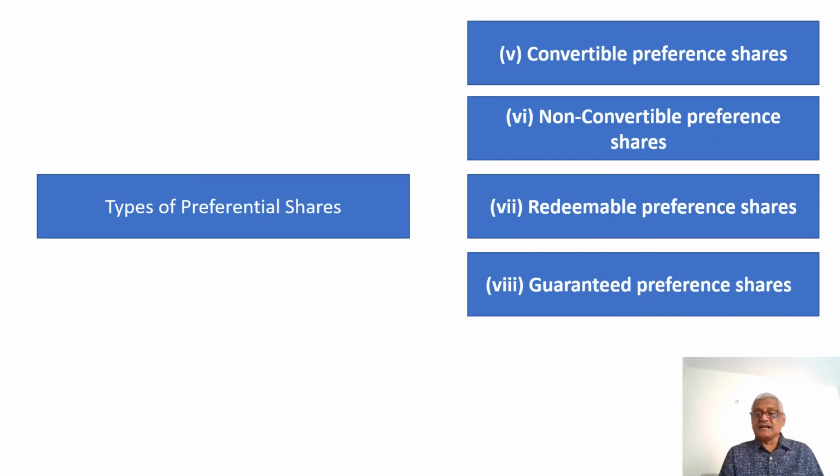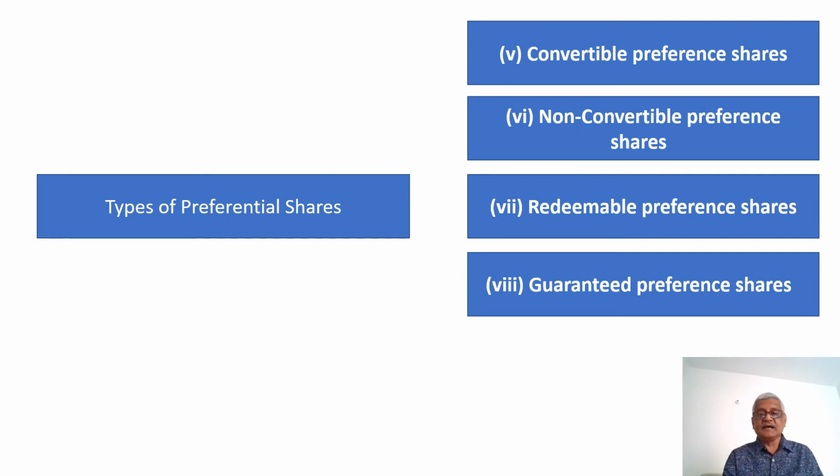Now the next ones are convertible preference shares, non-convertible preference shares, redeemable preference shares, and guaranteed preference shares. Let us understand each one of them. Convertible preference shares are those shares which can be converted into equity shares within a certain period. Whereas the non-convertible preference shareholders do not have the right to convert their shares into equity.